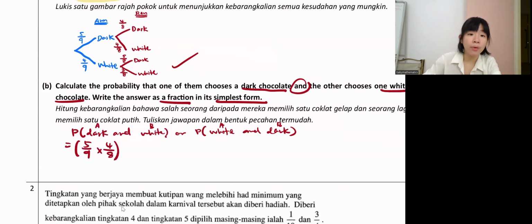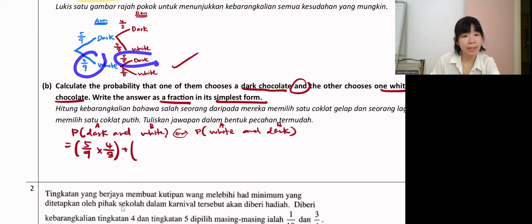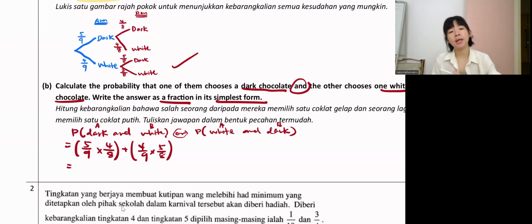Since just now we already wrote the Venn diagram, you can actually choose from the Venn diagram. Take dark 5 over 9, then take white 4 over 8. When you see 'and', it means times. Okay, start all over again. If N took white 4 over 9, and then Ben took dark 5 over 8, times together, how much?